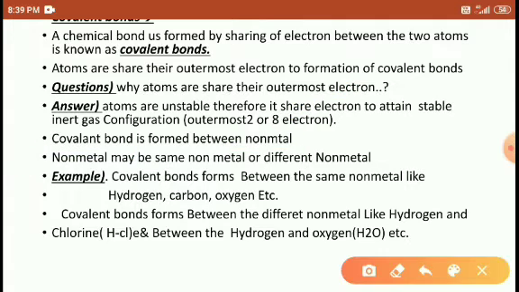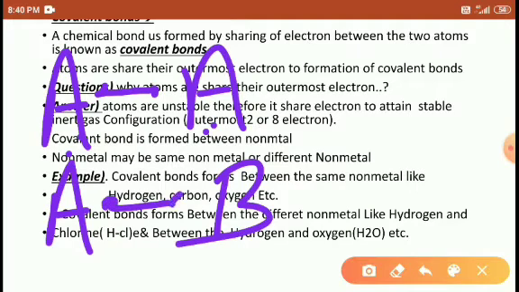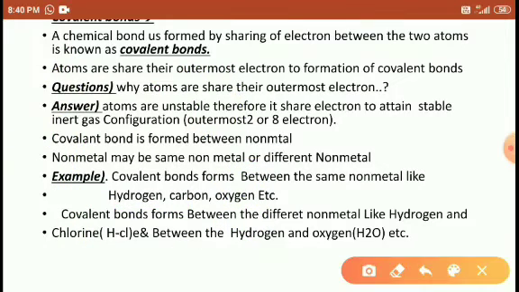It means here the A atoms form a covalent bond, and both are non-metals. Or you may use different atoms, A and B atoms. The bond between the atoms is the covalent bond. Right, students? Okay. So the non-metals may be the same non-metals or different non-metals.